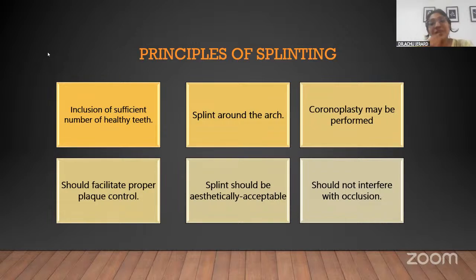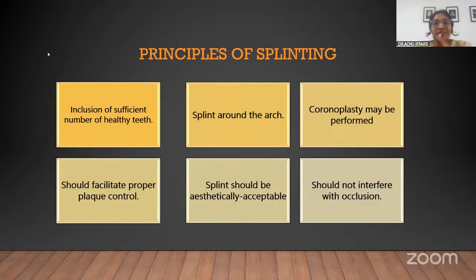But usually we do splinting in relation to anterior teeth, right? So inclusion of the canine teeth, if it is adequately strong, would serve the purpose because that is a corner tooth. And then it should not interfere with the occlusion. That also should be checked before you place a wire or the fiber mesh or anything.